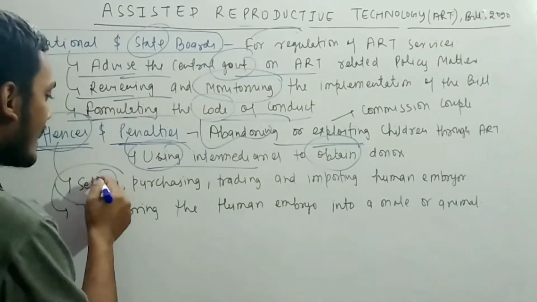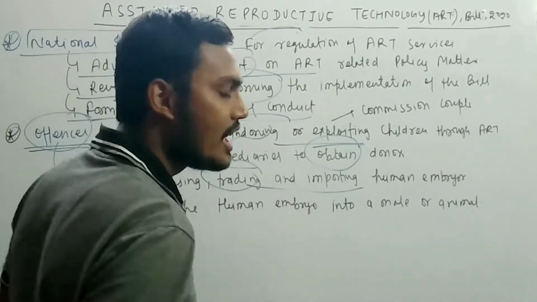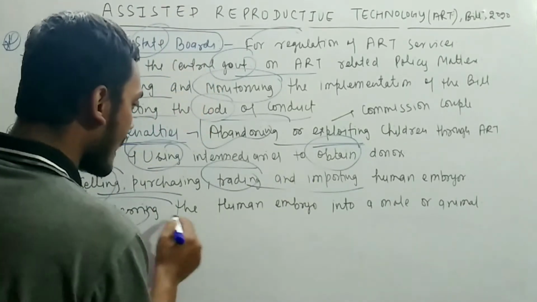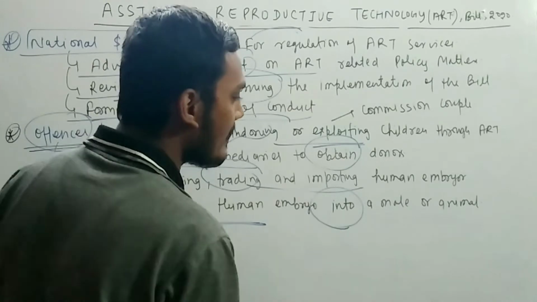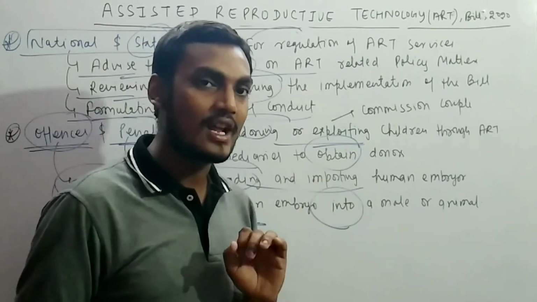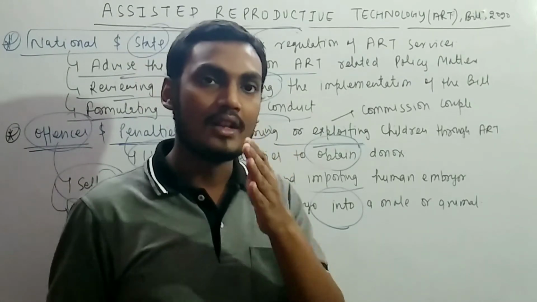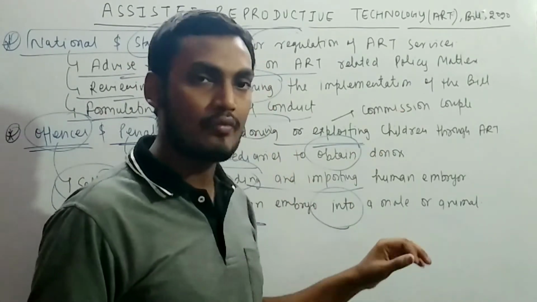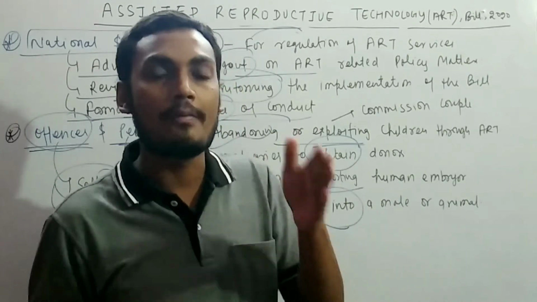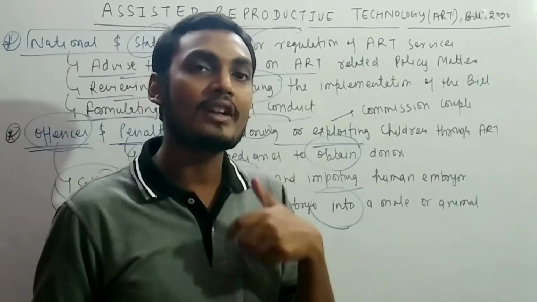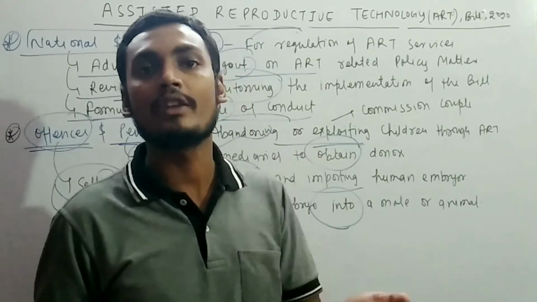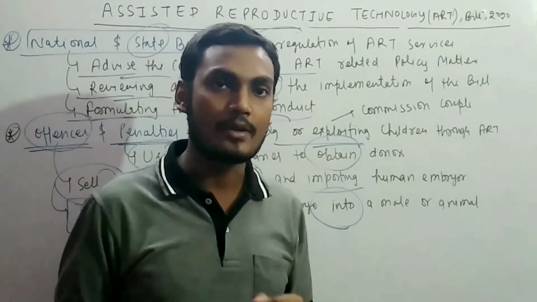If you talk about selling, purchasing, trading and importing the human embryo, it will be considered an offense. If you talk about transferring the human embryo into a male or an animal, which is unnatural, this will also be considered an offense. But remember that the first violation of all these provisions will not attract a jail term but only a fine of 10 lakh to 20 lakh. But after further violation takes place, then 8 to 12 years of jail including the fine. So this is a very important provision.